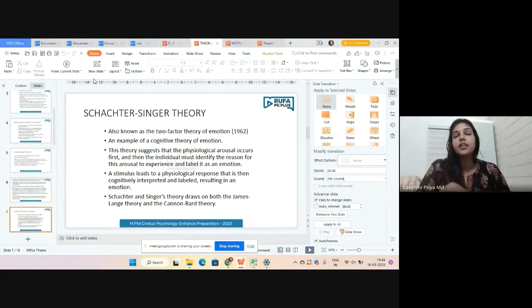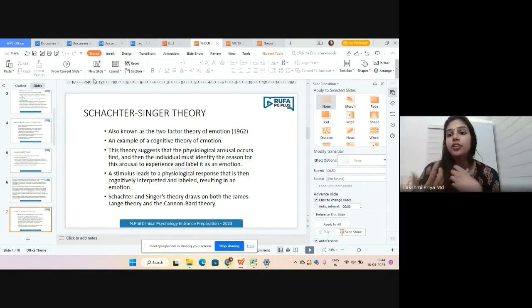So what is it? In the first theory, we studied that whenever our heartbeat increases, the resulting emotion will be fear. So according to the James-Lange theory, when our heartbeat increases, it leads to fear. But the Schachter and Singer theory states that this is not true, because every time our heartbeat increases, it is not necessarily related to fear.